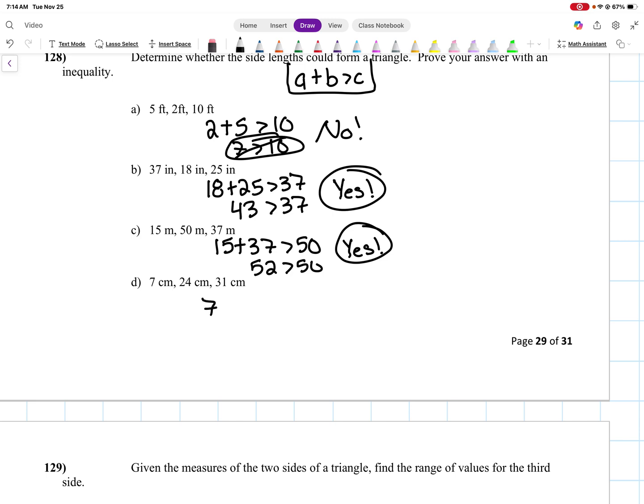And the last one, I'm going to do 7 plus 24 has to be greater than 31. Is 31 greater than 31? Right? No, that's not a true statement. So this one's a no.